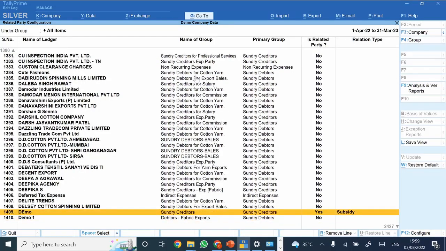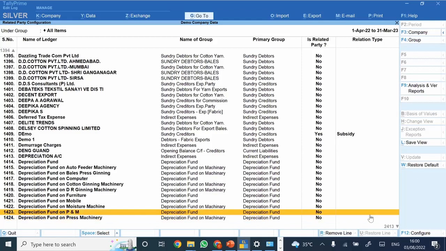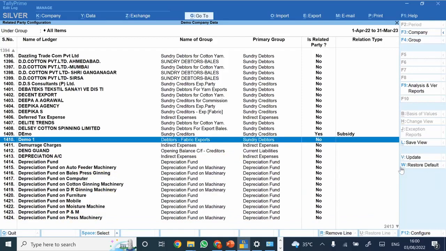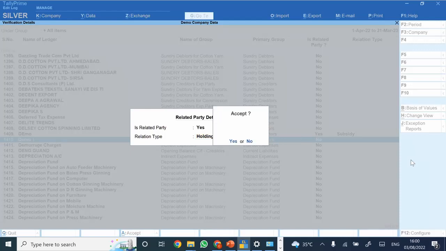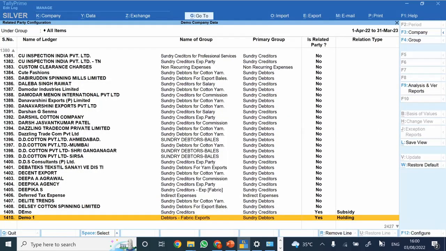So I'll just set the same to yes, that this is a related party, and relation type also we can mention. So apart from that, let's say this is demo one. That also, if I want to update the same, I can mention, is it a related party? Yes. What is the relation type? I can just mention whether it is holding, subsidiary, associate, or a joint venture. Now the report of the same would be available through the system.